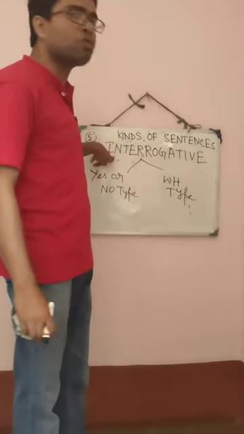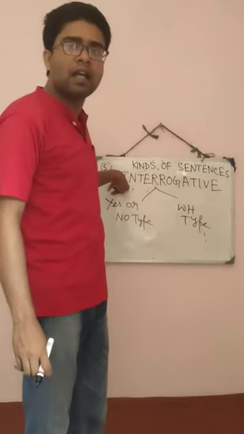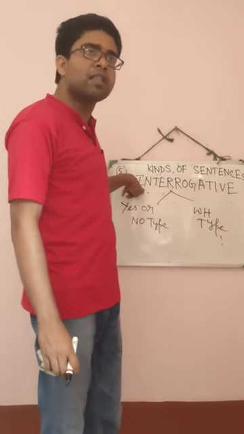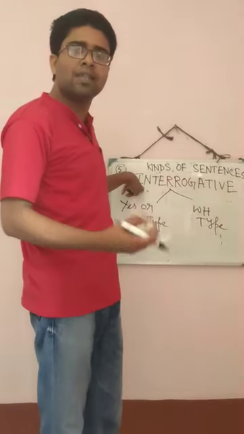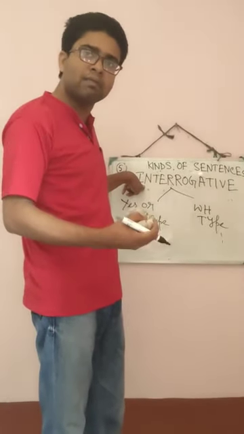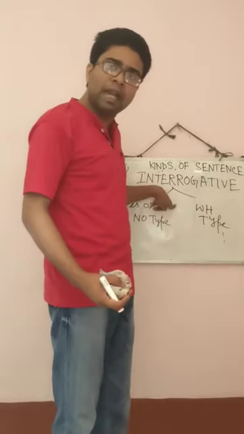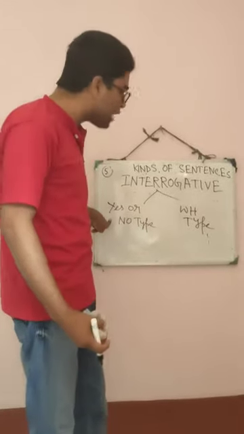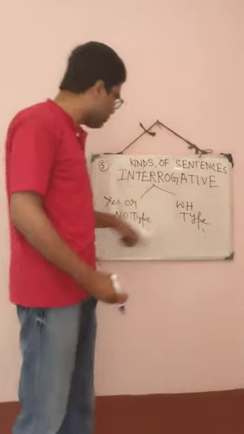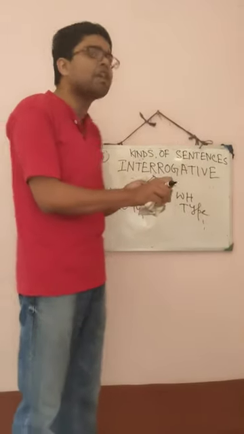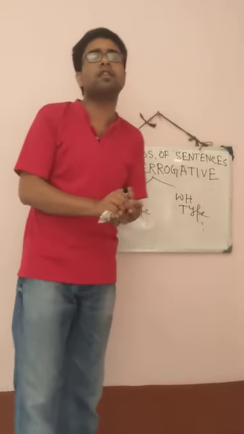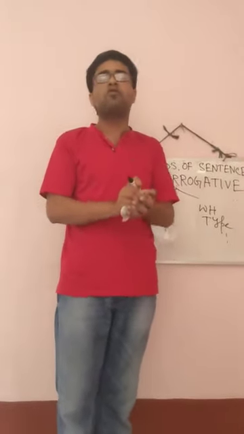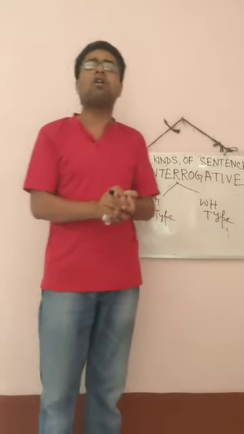So in interrogative sentence we have known that the sentence that asks a question is called an interrogative sentence. If I say, do you eat rice? So in this way I am asking a question to someone, that is an interrogative sentence. And here we have known that an interrogative sentence is divided into two parts. Okay? One is yes or no type and the other one is WH type. Now the question is, what is yes or no type? There are some questions whose answer can be given by saying yes or no. These types of questions are known as yes or no type.